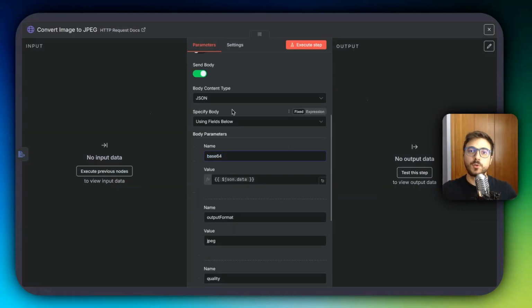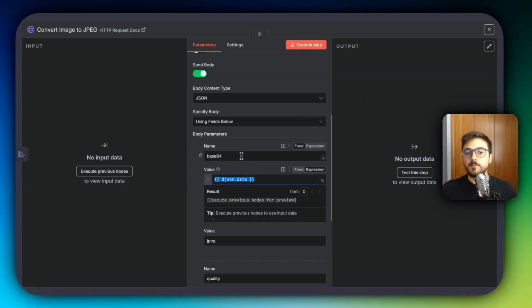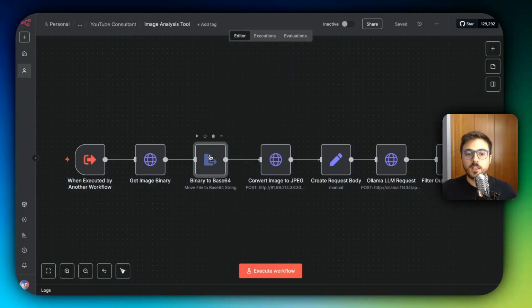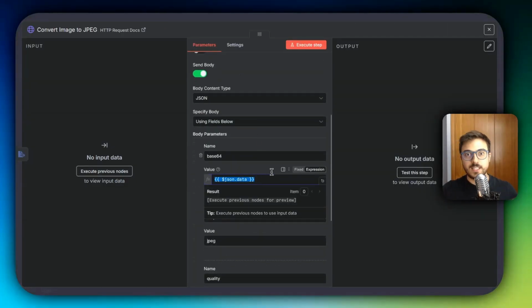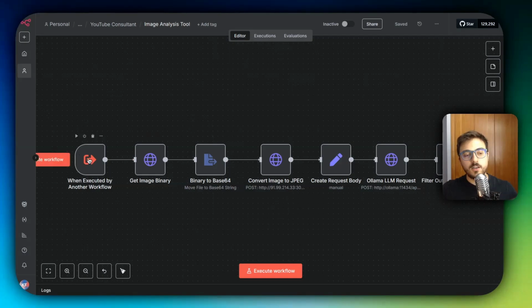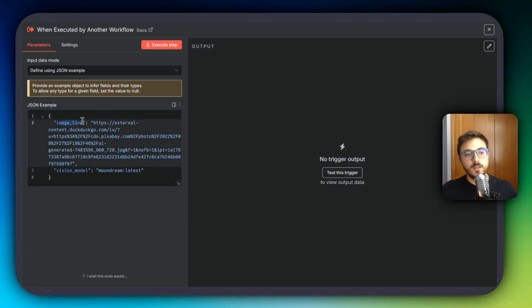Then once you have imported the curl, in this parameter here, the value should be the base64 that's coming from here, but it's going to be set by default, or if not, just write this exactly. Because basically this automation is going to take the image link and also the vision model. That's another thing that we're going to look at right now.